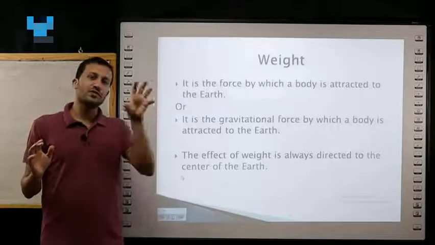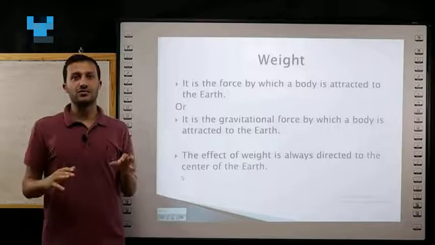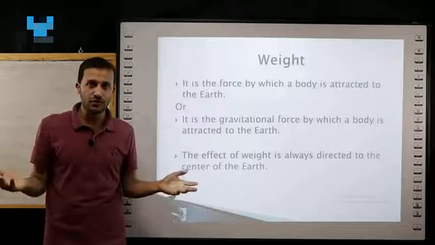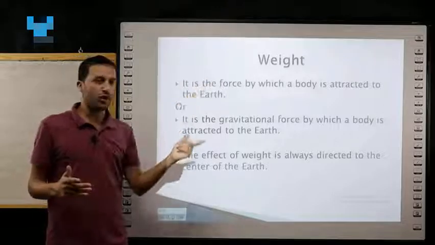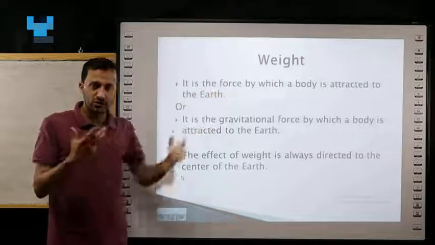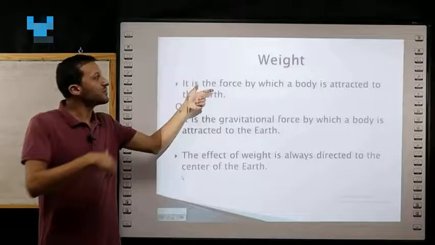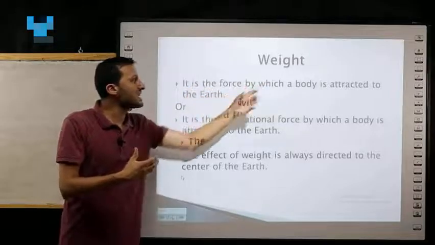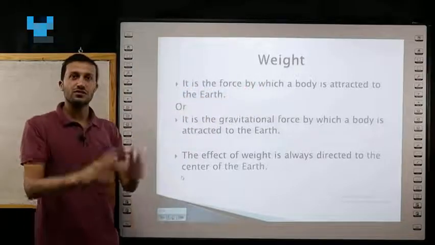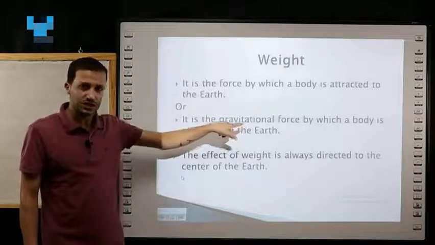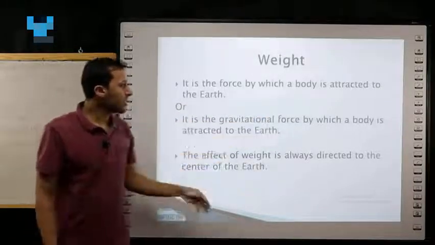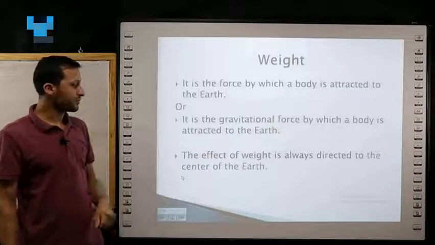So, if there is a gravitational force, there is a weight. If there is no gravitational force, there is no weight. So, weight is the force. What is the force he's talking about? The gravitational force. It is the gravitational force by which a body is attracted to the earth.